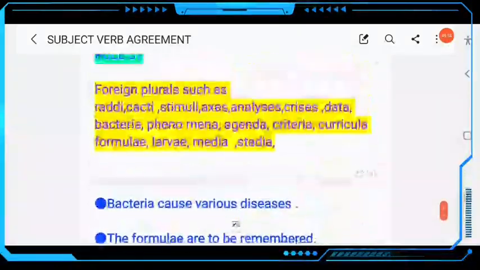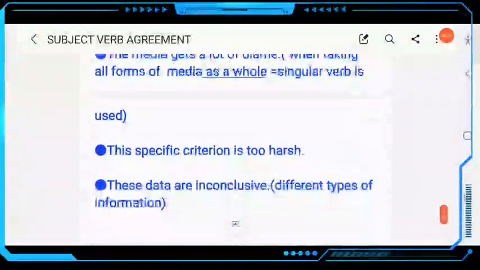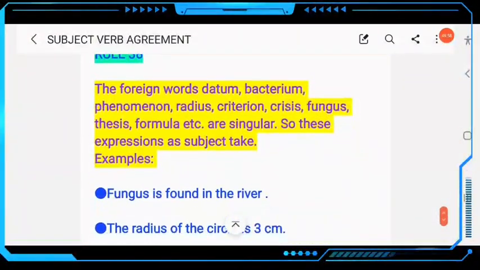Then next, this is rule number 37. Then next we come to rule number 38. The foreign word datum is singular. The singular form of data is datum. But nowadays data is also used as a singular. The data that you have submitted is wrong. That can also be used in singular.